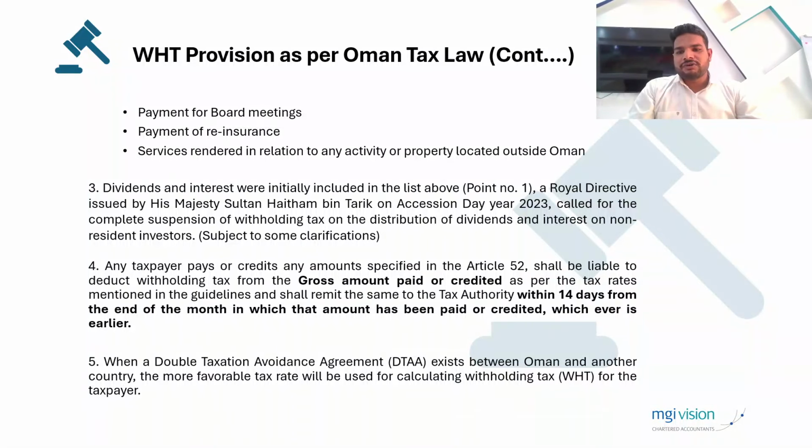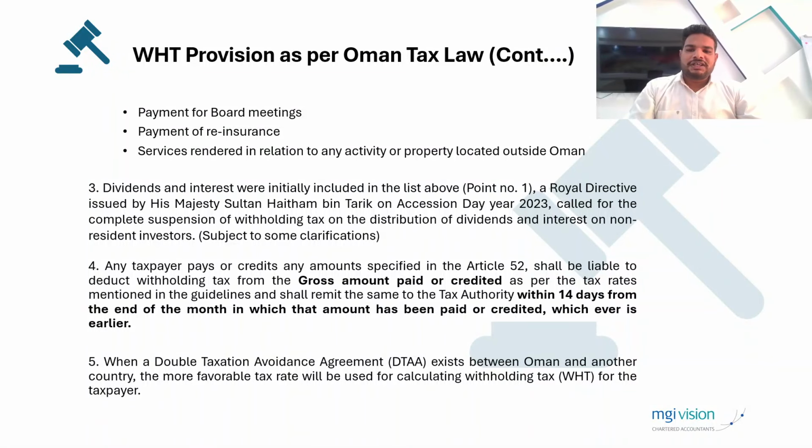Whenever we need to file the withholding tax return, you need to file by the 14th of the succeeding month. Suppose you receive an invoice from the supplier on the 5th of January. So what is your deadline to file the withholding tax return and to deduct and pay to the Oman tax authority? 14 February, means 14th of the succeeding month. Before the 14th of the succeeding month you need to deduct the withholding tax, you need to pay the withholding tax, and you need to submit the withholding tax return as well.